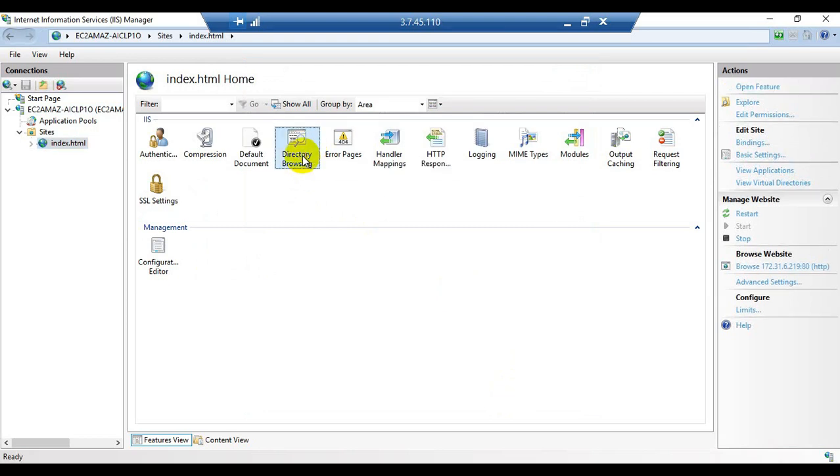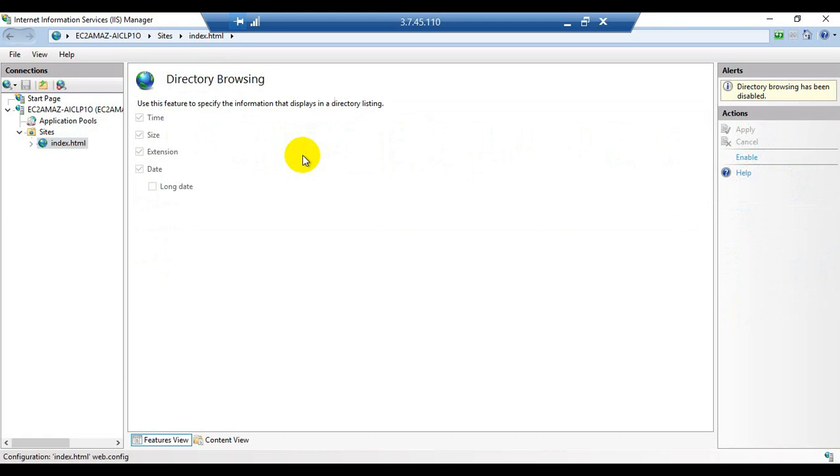Now double click on directory browsing. As I told you before, while publishing the website or web page on the IIS management console in web server 1, for directory browsing we need to click on enable. If you forget to enable the directory browsing, it will be a problem and we cannot access the website. So click on enable.